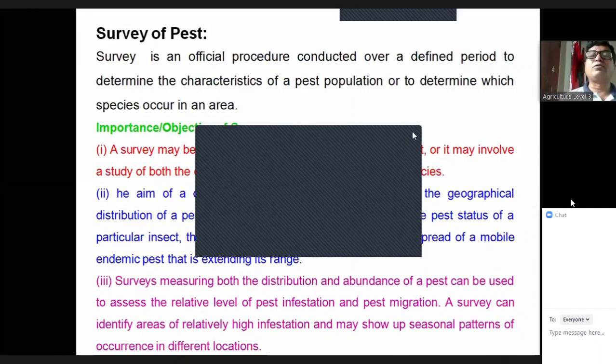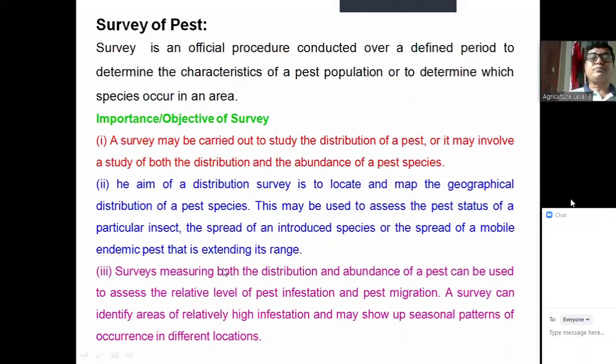How? How long? We can know it by surveying. Number three, surveys measuring both the distribution and the abundance of a pest can be used to assess the relative level of pest infestation and pest migration. So, survey allows us to know the distribution and abundance of the pest species, by which we can assess the relative pest infestation. Because based on the number of the insect pest, infestation is related.